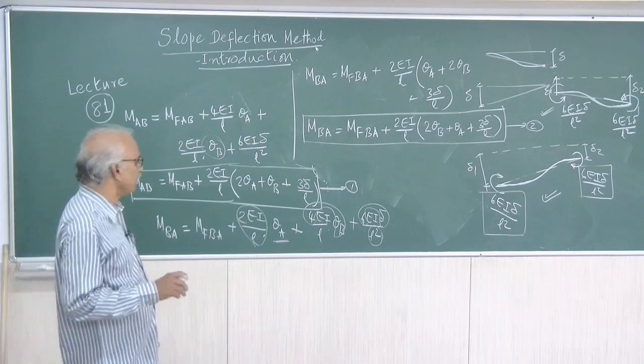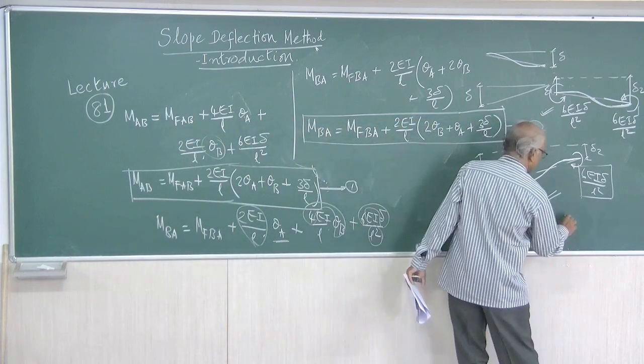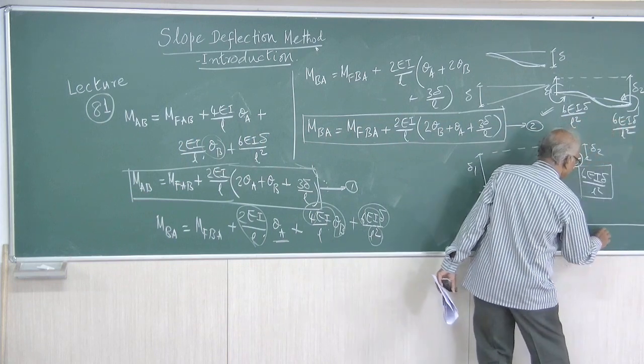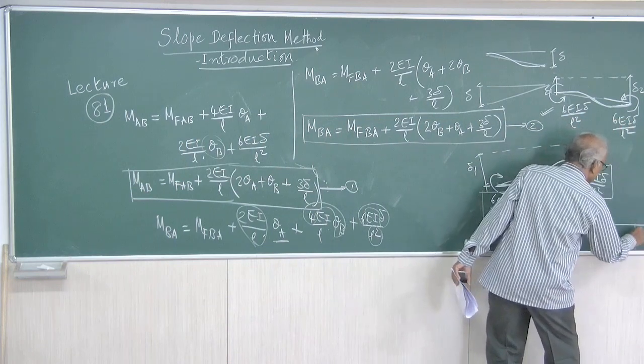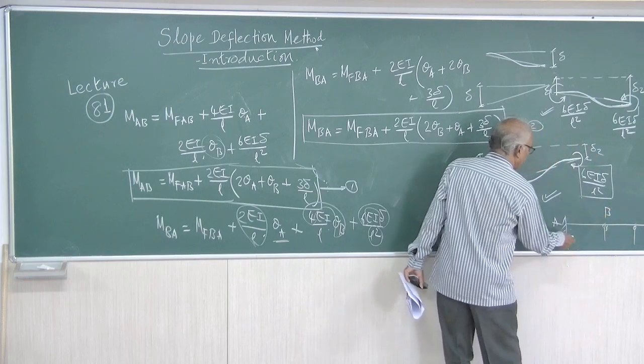For example, now if the span AB is like this, it is a continuous beam, this is AB, BC, etc. Suppose this is A, B. Now A is fixed.